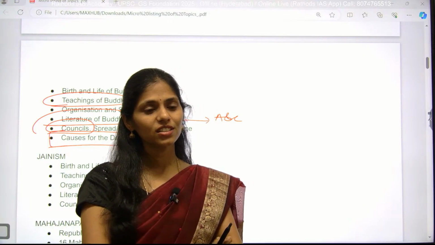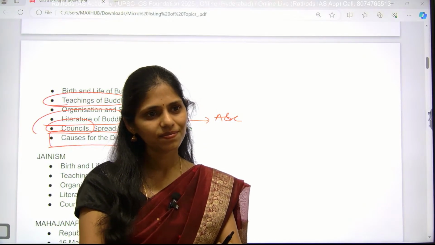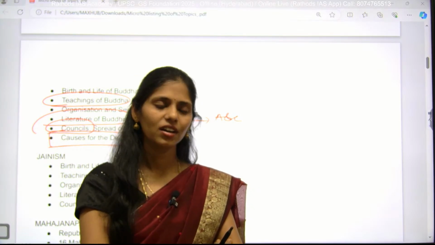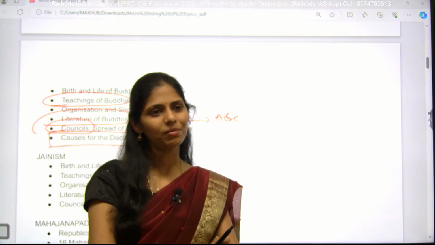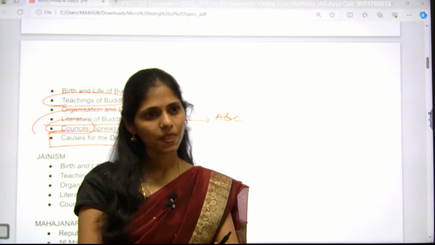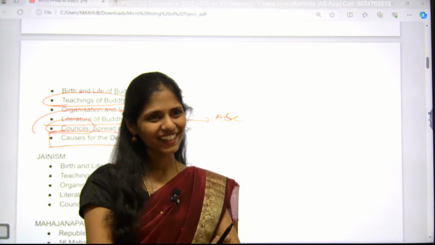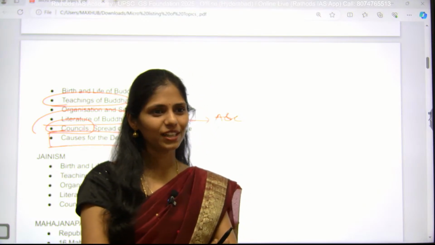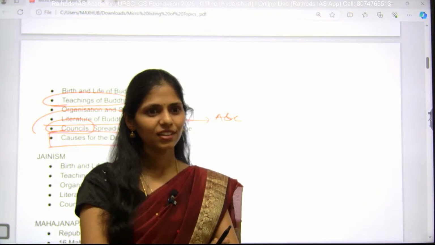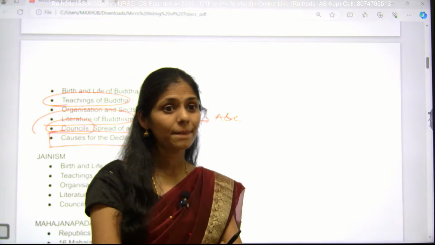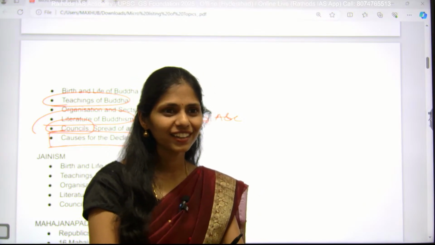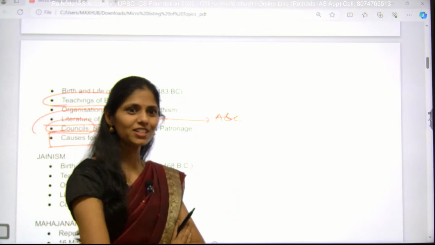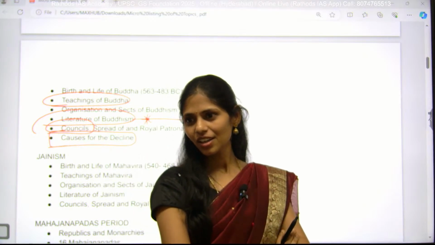What are the reasons? So, who was the founder of Jainism? Mahavir, right? Then, which family did he belong to before becoming a Jain? Any idea? Come on, tell me. He belongs to the Kshatriya clan, Kshatriyas. That means kings.